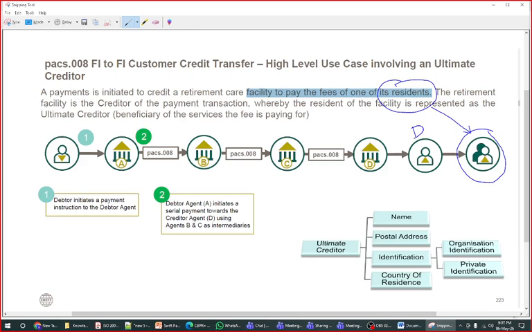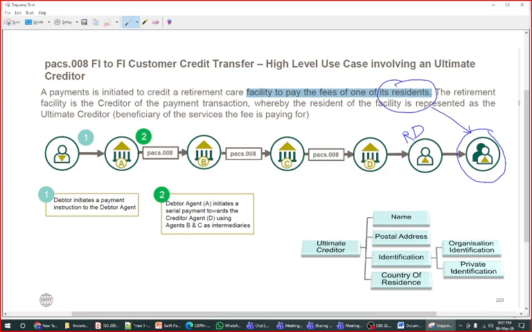The retirement facility is the creditor of the payment transaction, where the resident of the facility is represented as the ultimate creditor. The retirement facility is the creditor, meaning it holds the retirement account for them.